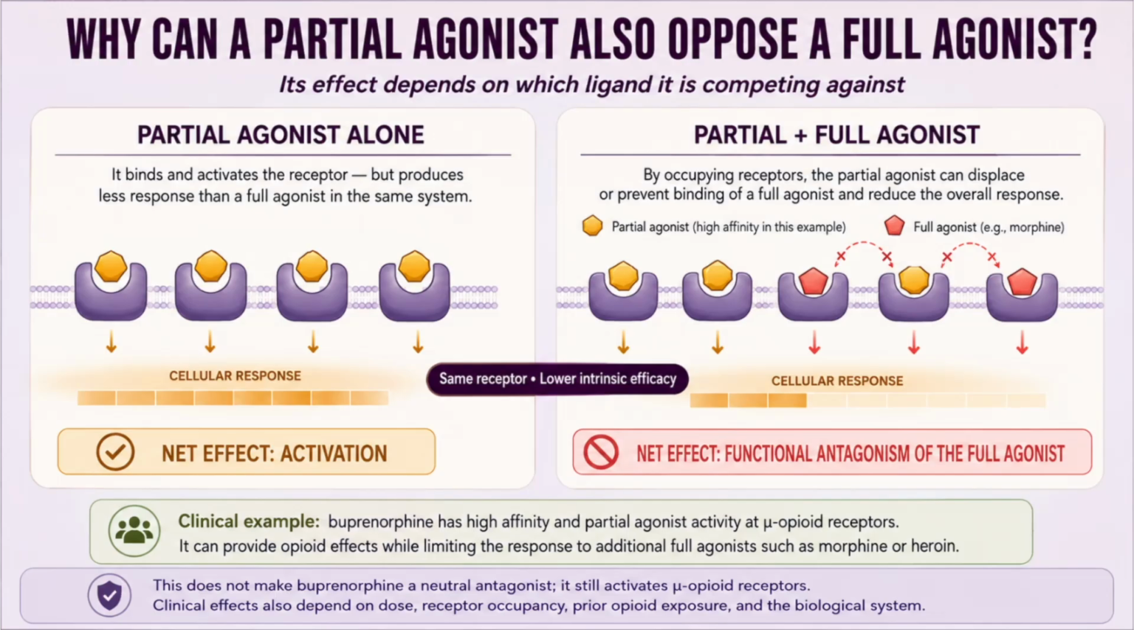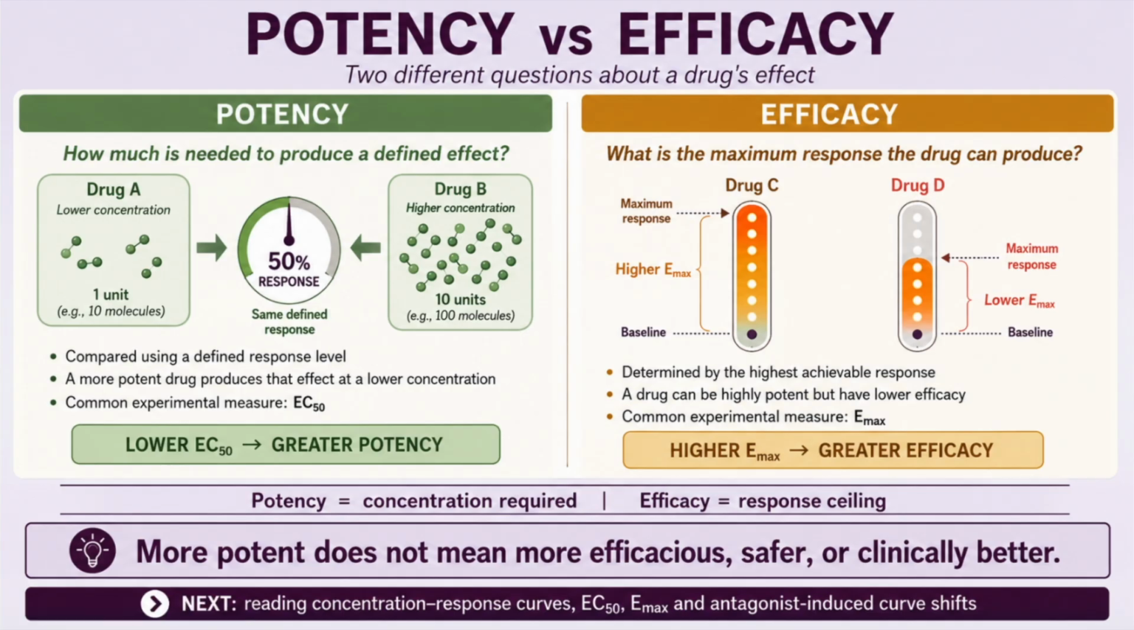Two drugs may bind to the same receptor, yet produce very different outcomes because binding is only the first step. Their efficacy and their competition with other ligands determines the final response. Potency versus efficacy. Before we finish, there is one final distinction we need to make. Potency is not the same as efficacy.